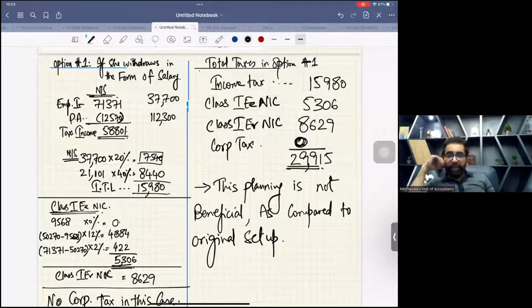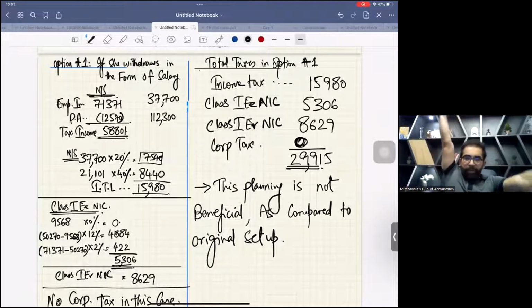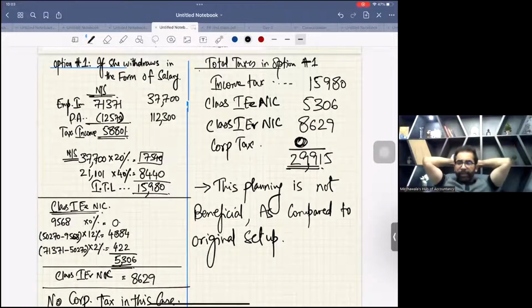Now, if you have your exam kit, open your exam kit and see the question. Compare it with the existing package. This planning is not beneficial.